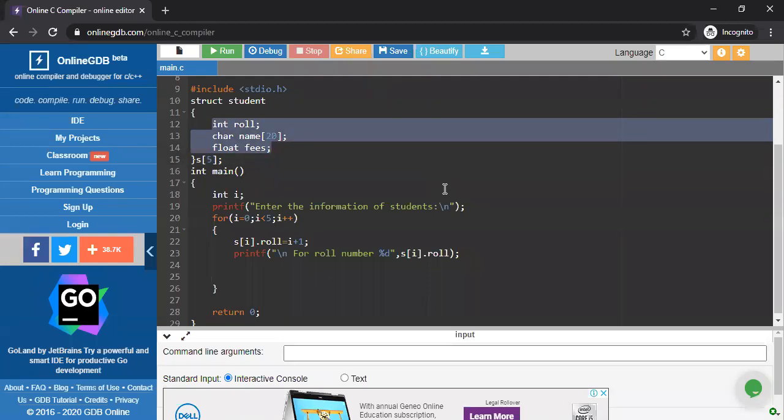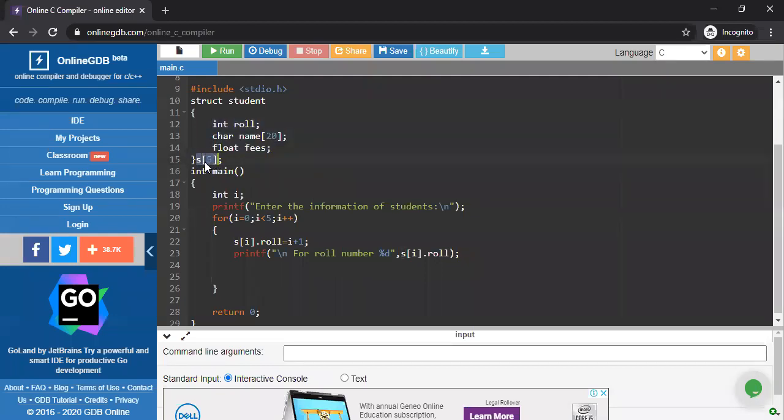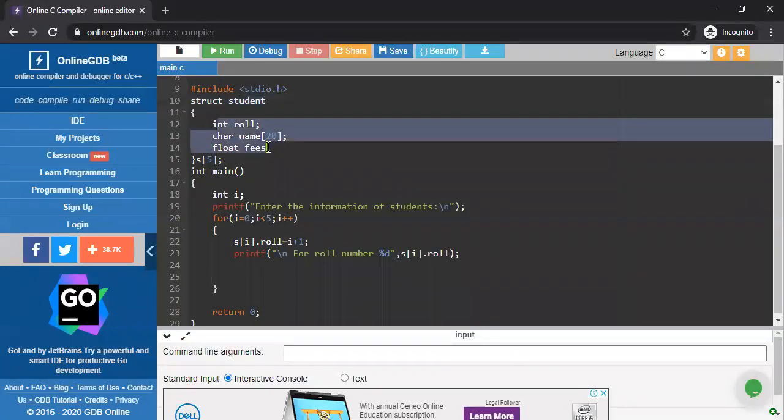So student one's information, these three pieces, are going to be stored in the zeroth position of S. That's why here we don't declare any data type for that array, because this array is declared as a structure variable of this particular structure. It is not treated as a normal array.